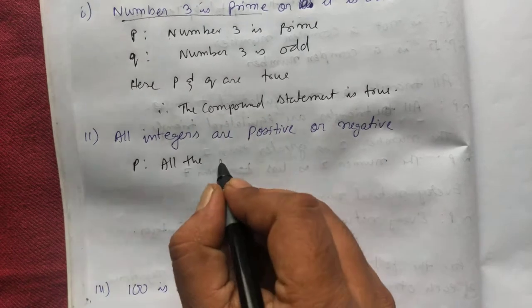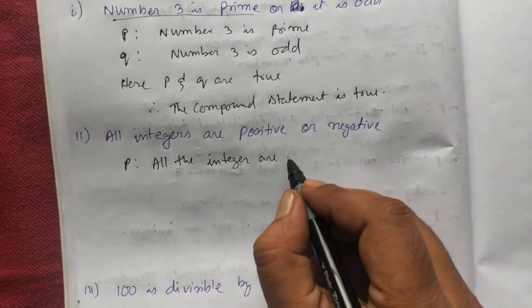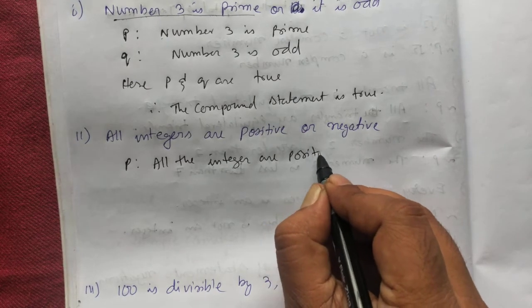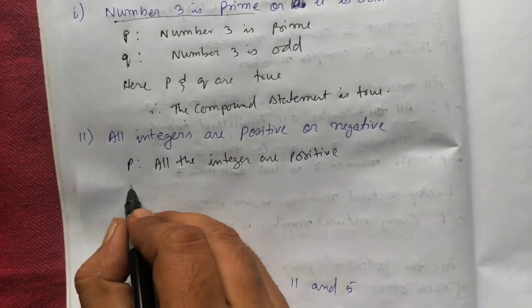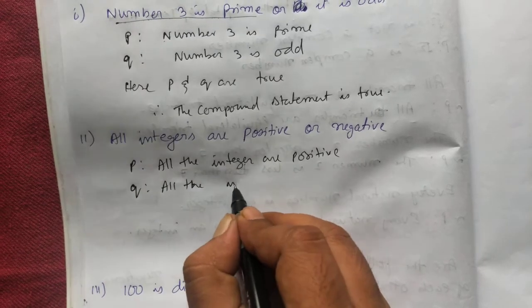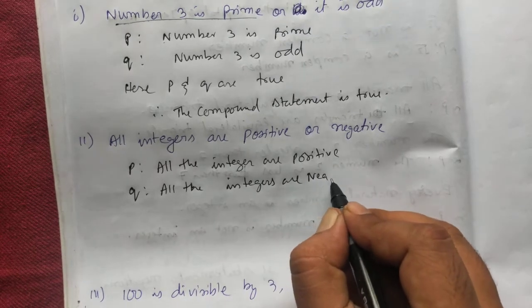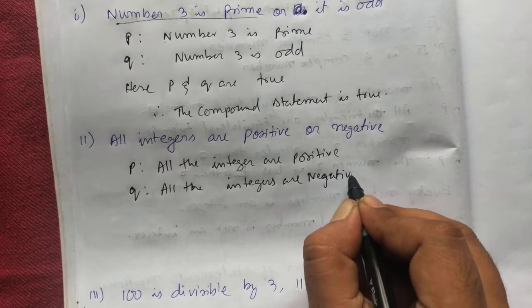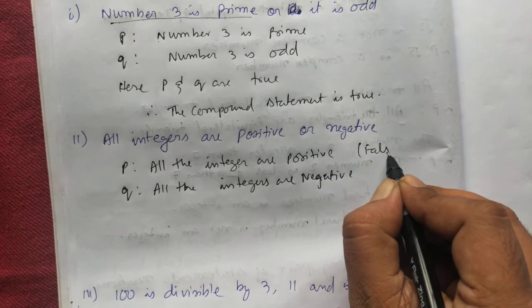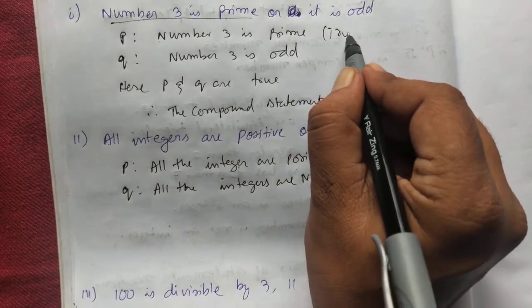P: all the integers are positive. Or the second statement Q: all the integers are negative. Here both are true, okay? True statement.